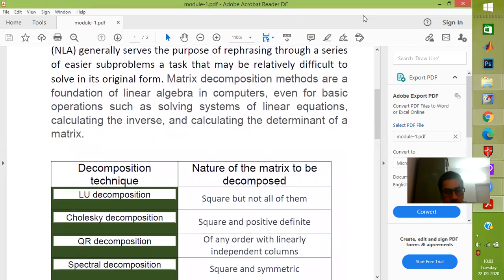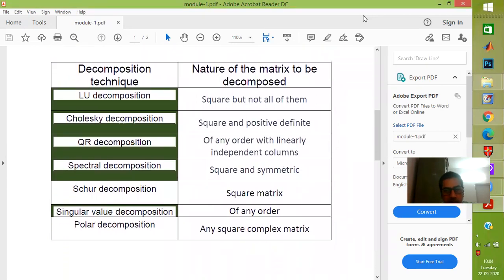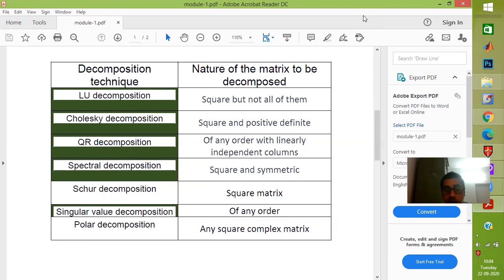Now, among the well-known factorization techniques, I have just presented a few of them here. This is not an exhaustive list, but it suffices to get introduced to the factorization aspects. Now, we have the LU decomposition, the Cholesky decomposition, the QR factorization, the spectral decomposition, the Schur decomposition, singular value decomposition, polar decomposition, and so on.